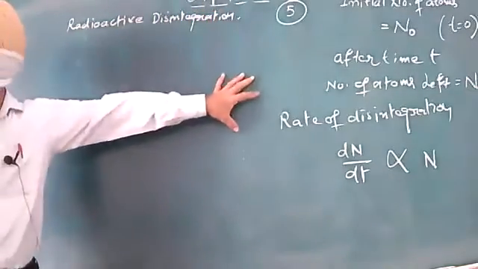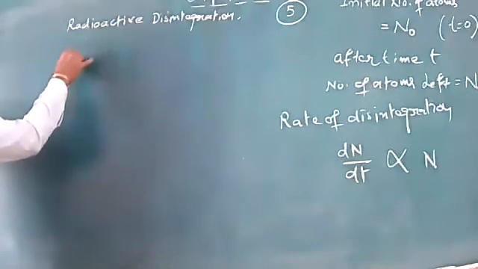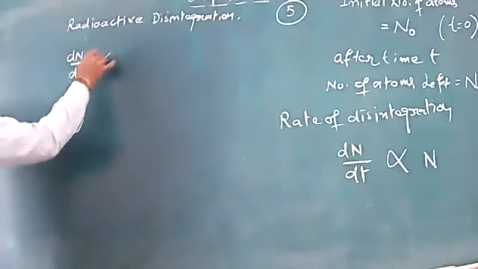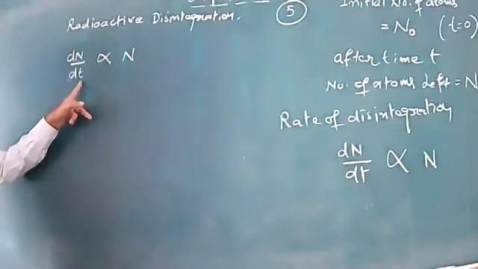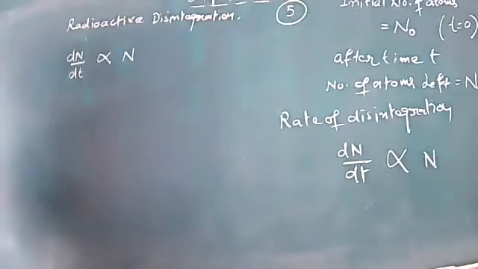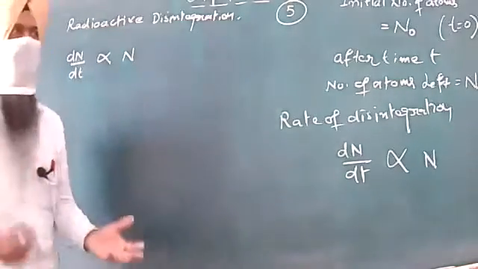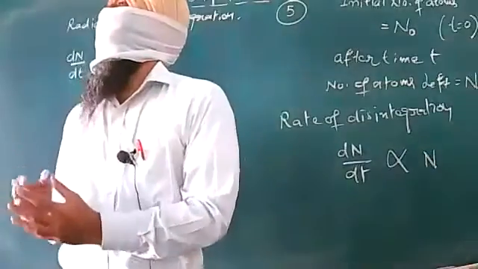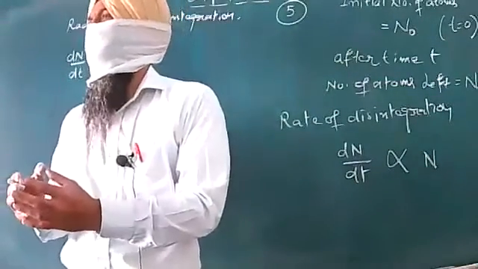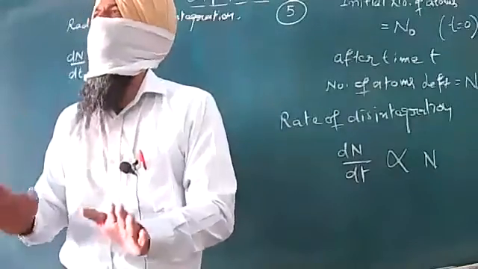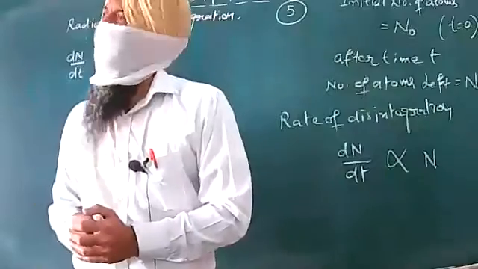As we have just discussed this particular law, the number of atoms undecayed will decide the rate of radioactive disintegration. The sample is present with us. The nuclei are undergoing decay. The rate of decay, that is dN by dt, is directly dependent upon the number of atoms present in the sample which are available for decaying. That is N as such.